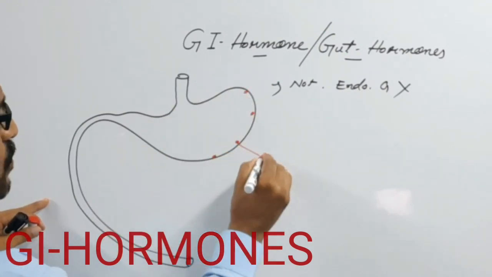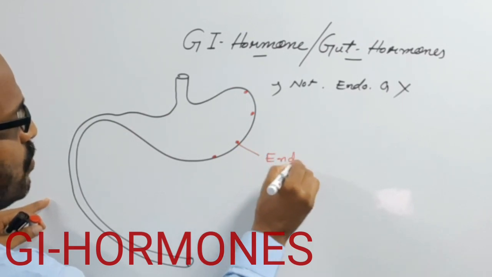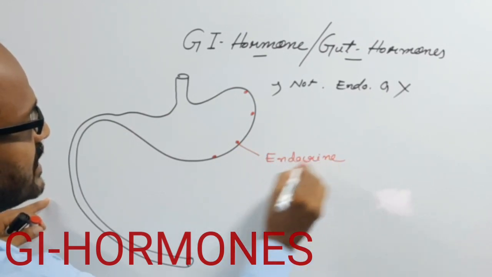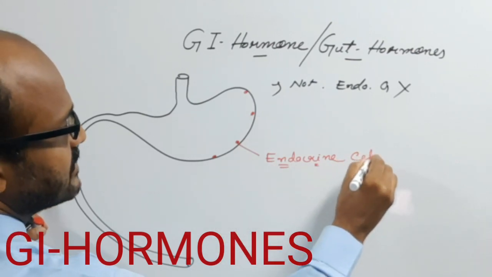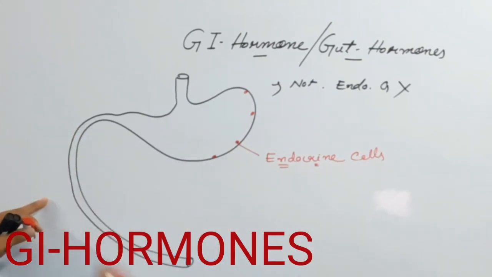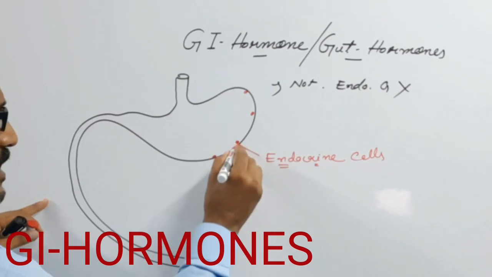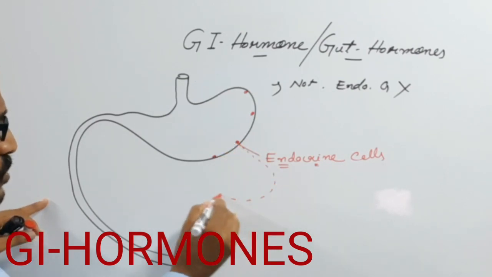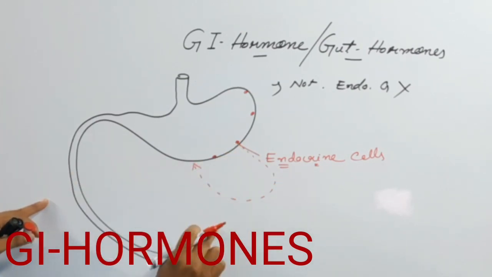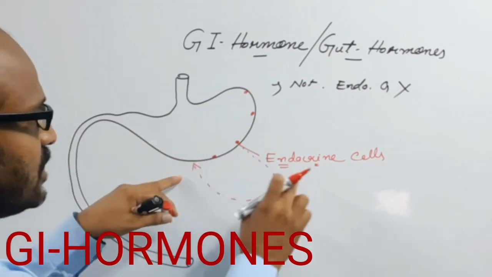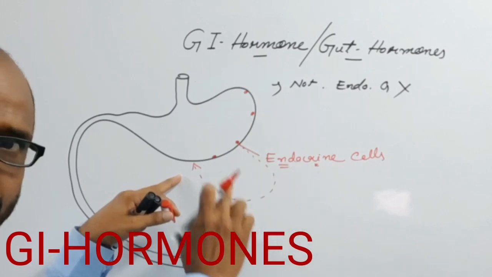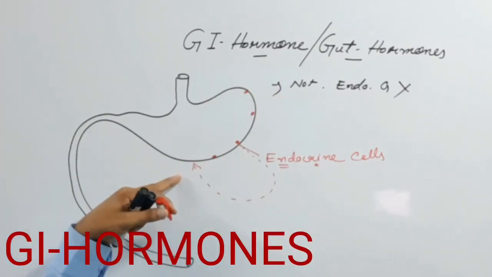and these cells are known as endocrine cells. These endocrine cells secrete the hormone, and such hormones act on the same site or a site near the endocrine cells, near the secreting site.